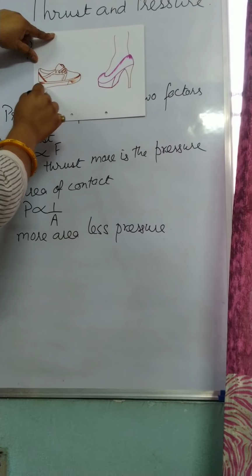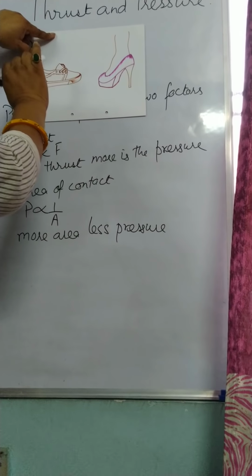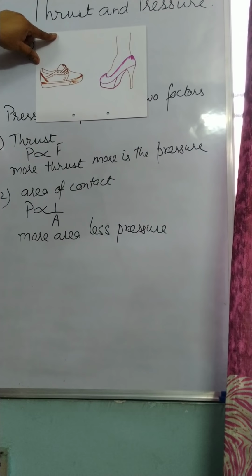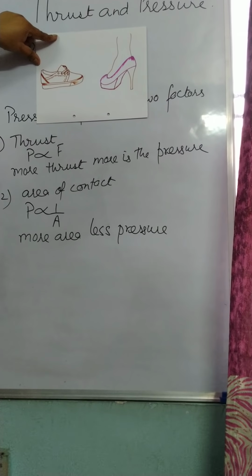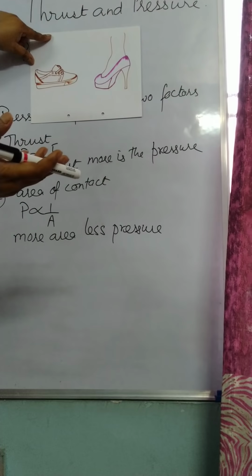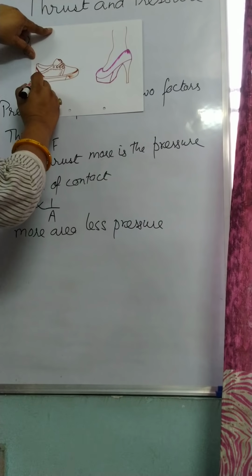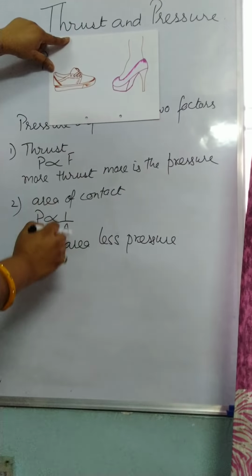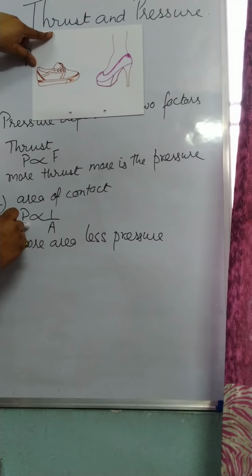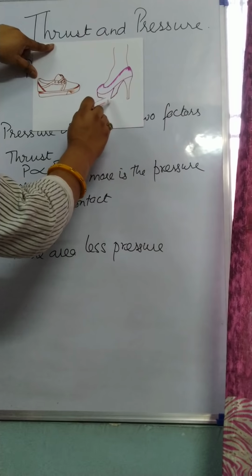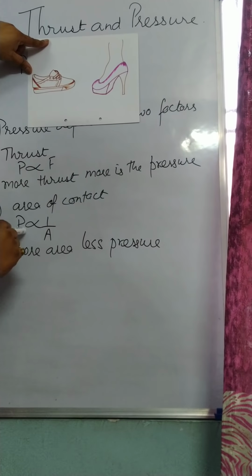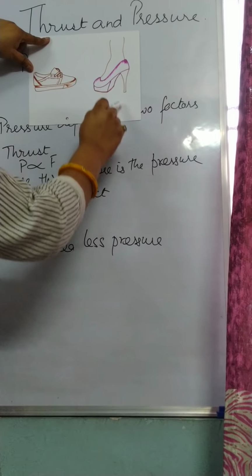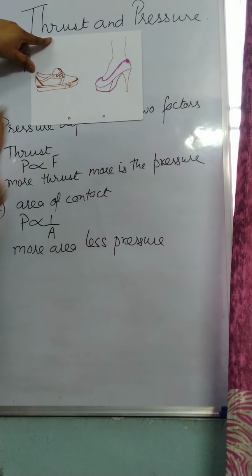Over here, when the same person is wearing shoes, remember the thrust is the same, because thrust is dependent on the weight. So over here, what is there? More is the area. So what will happen? Area is more, pressure will be less. Here, area is less, so pressure will be more. So automatically these shoes will keep going down.